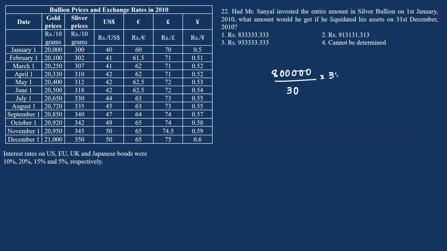So into 35 rupees per gram. So 8 lakhs into 35 by 30. So 9.33 lakhs, and this should be the answer. So if there is any easy question in this set, it is this. And this completes the mock form.